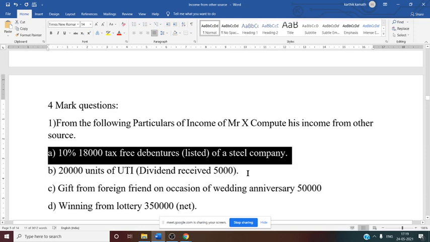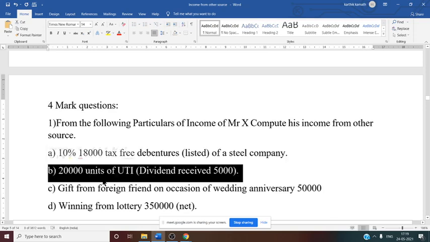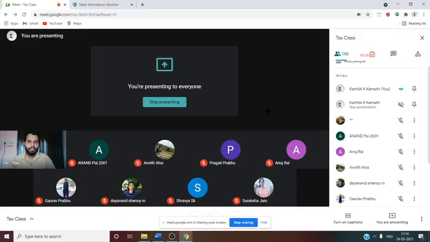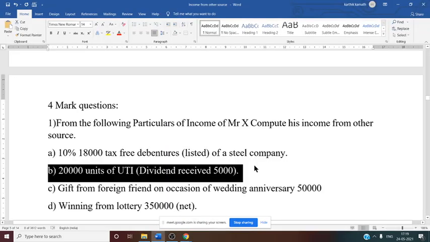debenture. Second one, 20,000 units of UTI. UTI means Unit Trust of India. Now dividend received, that is 5,000. Any dividend received from UTI, whether it is taxable under income from other source? Any dividend received from UTI is exempt. It is exempt from tax. So this one you need to write as exempt.